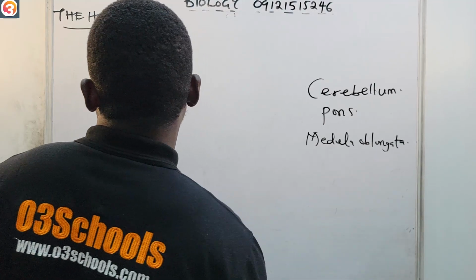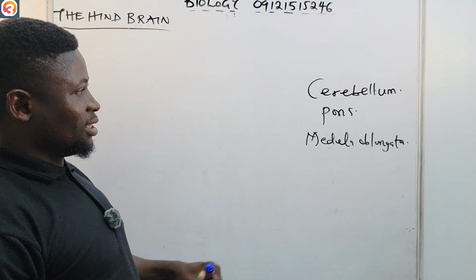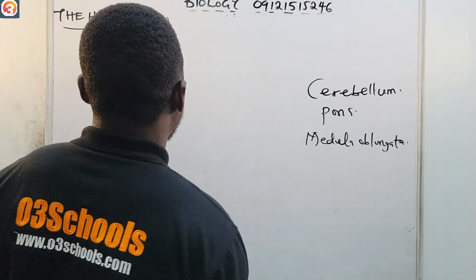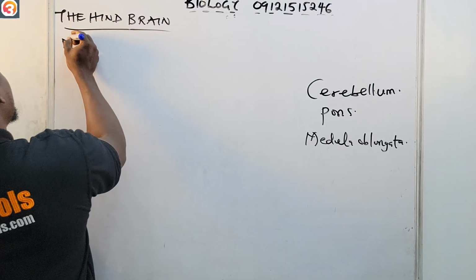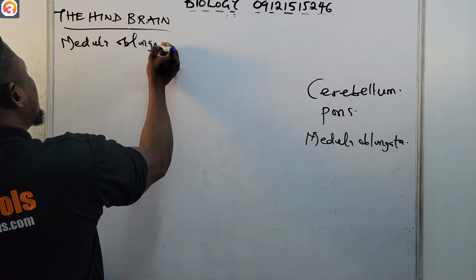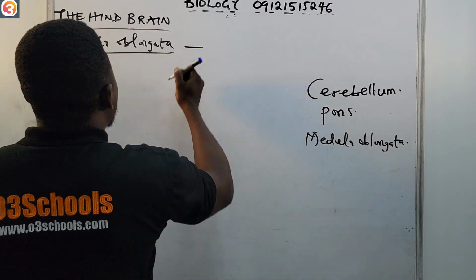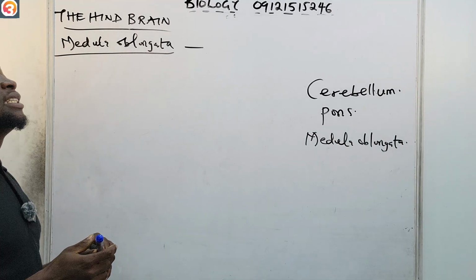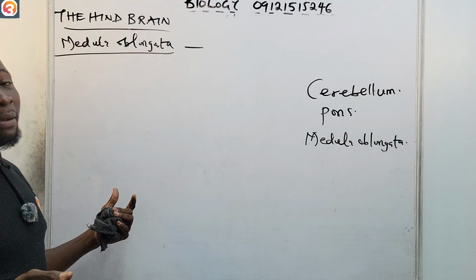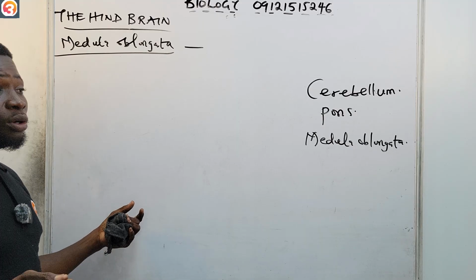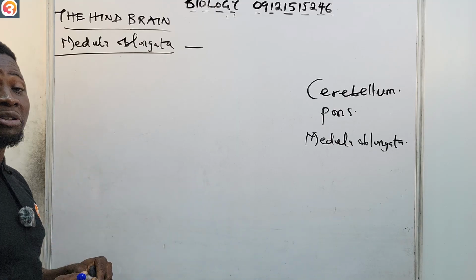So let us begin with the medulla first of all, because it's popular amongst your kind. The medulla oblongata controls involuntary functions, functions that some of them you think you are controlling, but you are not actually controlling them. They are involuntary, like your breathing. So the hindbrain helps to keep you alive.